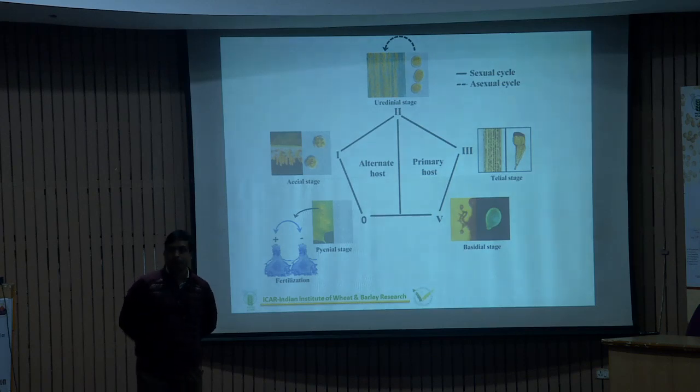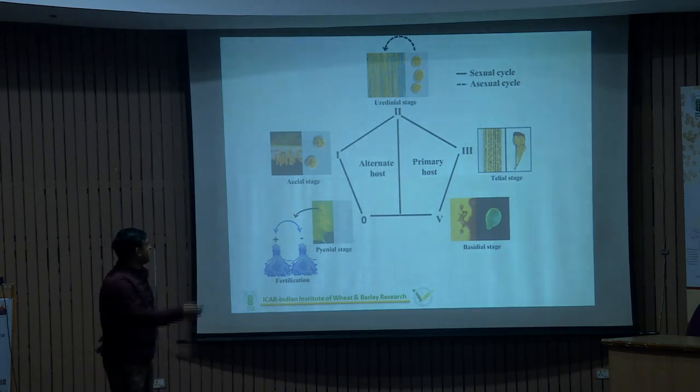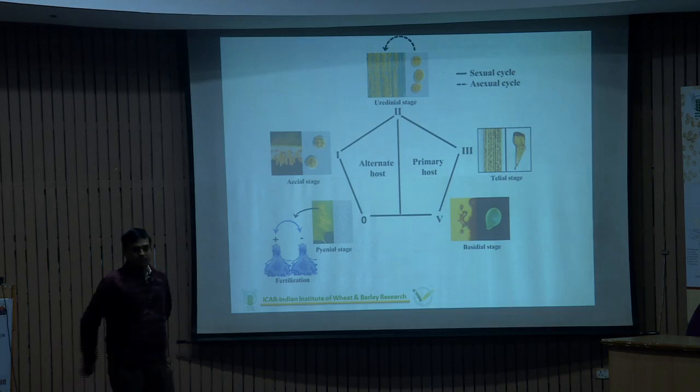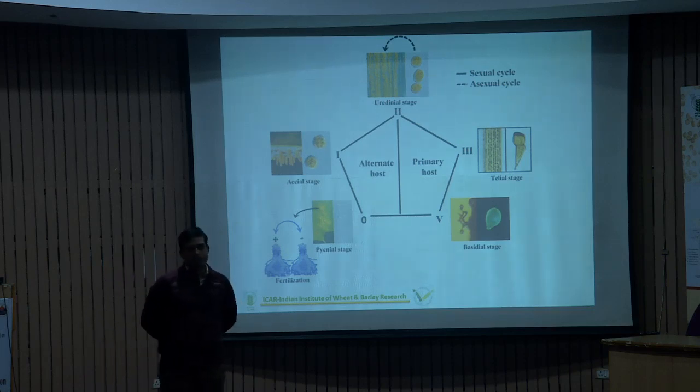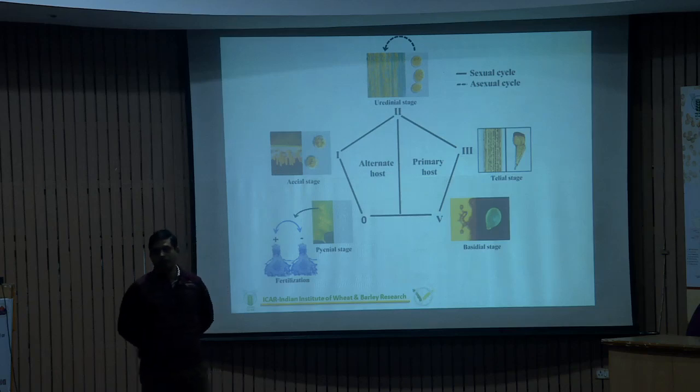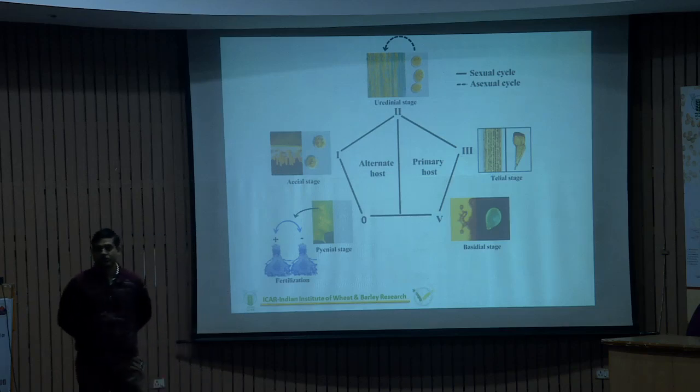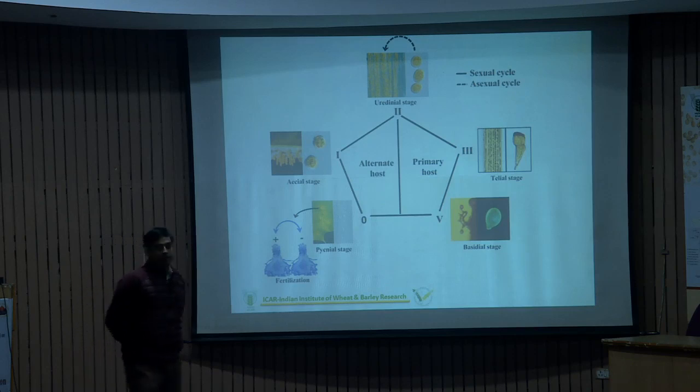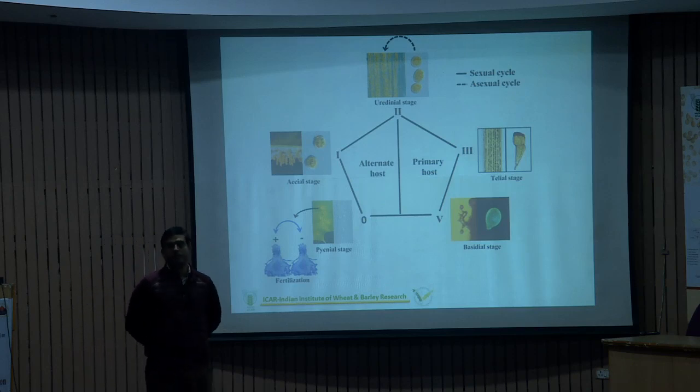The loss is in terms of yield, because when it attacks, the photosynthetic area of the leaf is reduced, and ultimately the system of the plant is disrupted and leads to the deformation of grains, small shriveled grains. And even if there is a 100% infection, then there is no yield at all.